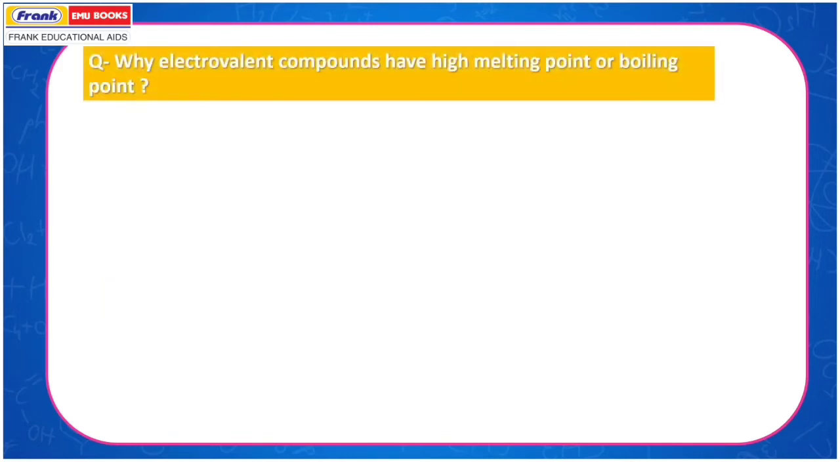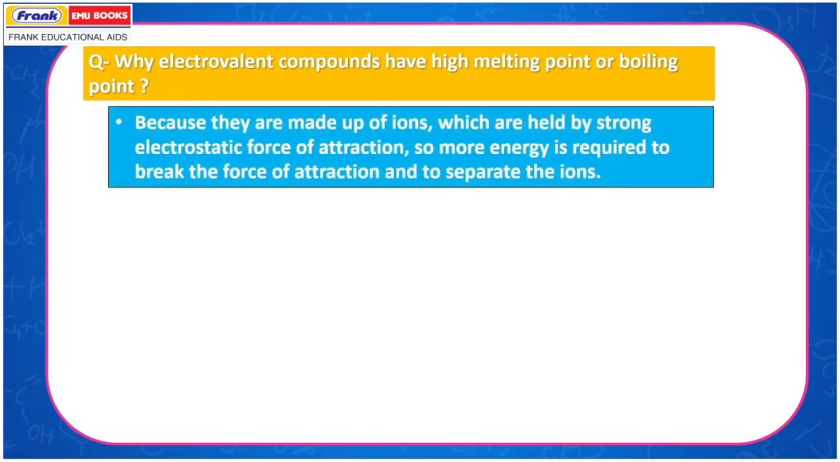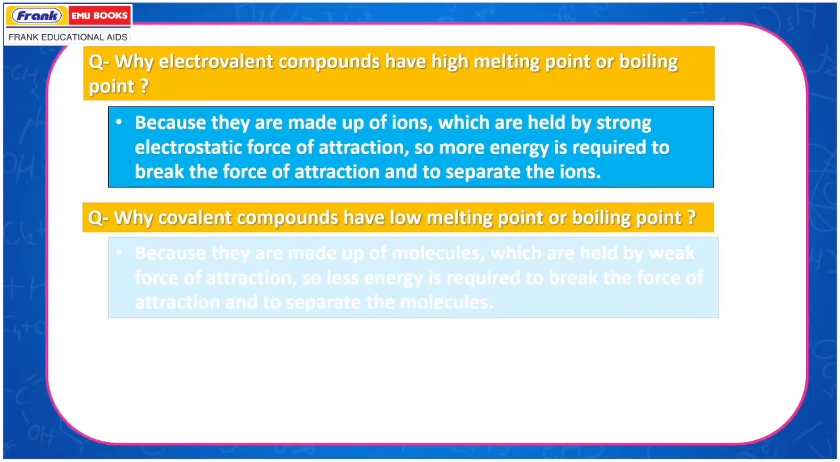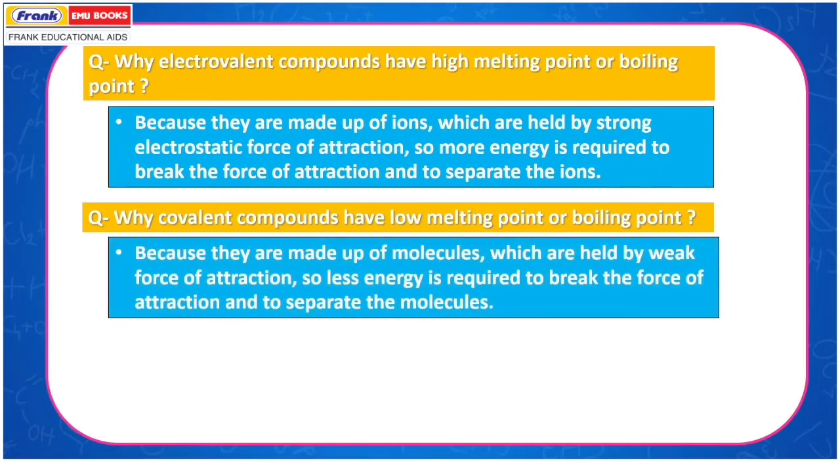Why do electrovalent compounds have high melting or boiling points? Because they are made up of ions which are held by strong electrostatic force of attraction, so more energy is required to break the force of attraction and to separate the ions. Why do covalent compounds have low melting or boiling points? Because they are made up of molecules which are held by weak force of attraction, so less energy is required to break the force of attraction and to separate the molecules.